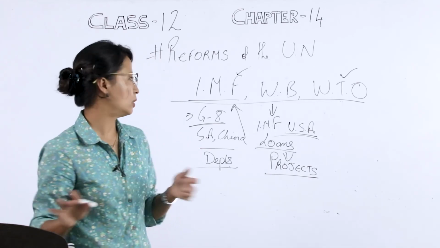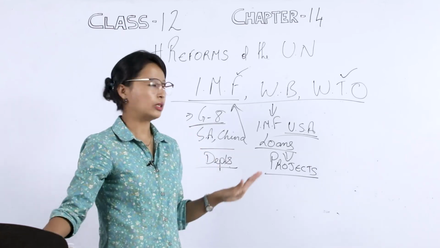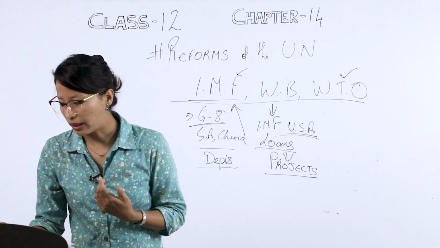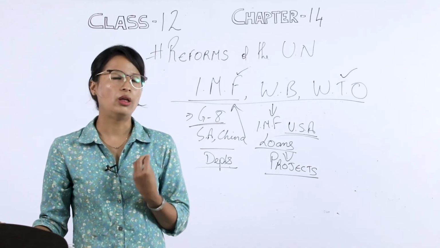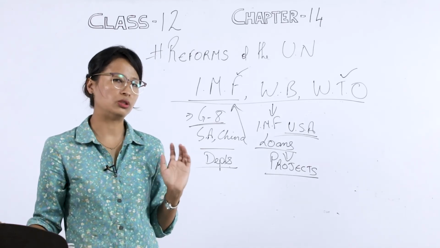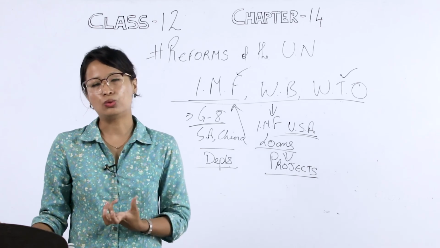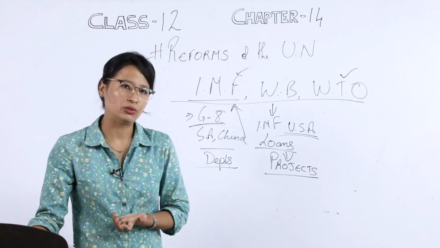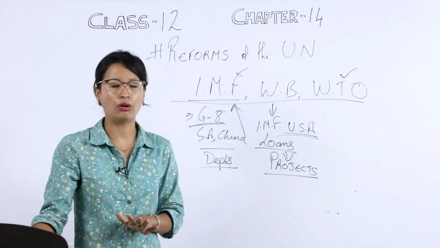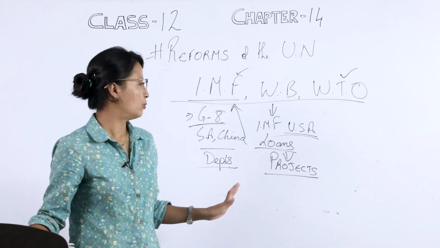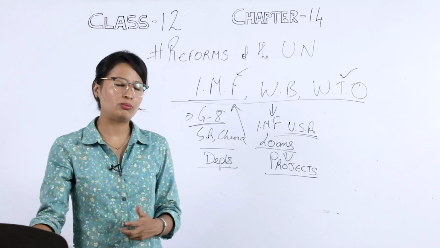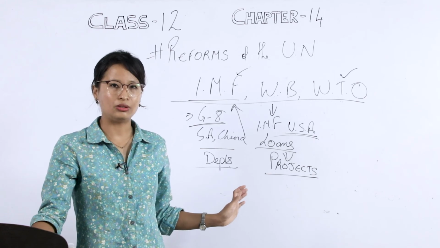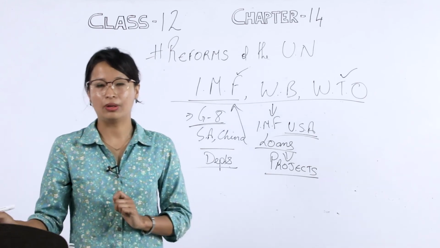So in this topic, the major economic organizations, that is IMF, World Bank and World Trade Organization, when we look at their functioning, they are not democratic, because most of these major organizations are controlled by the big powers, because the big powers are the countries which give funds to most of these. Since the majority of the funds are coming from these big powerful countries, the decisions are also controlled by them.